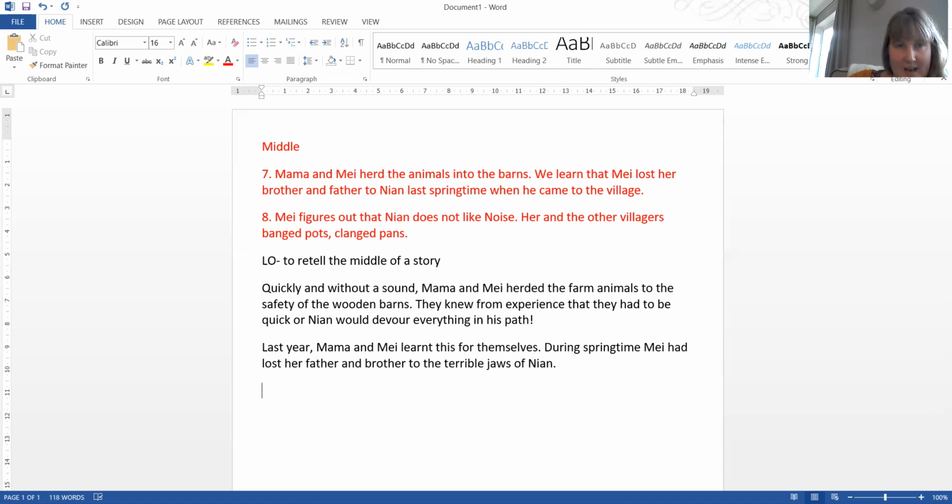So point 8, May figures out that Nian does not like noise. Her and the other villagers banged pots and clanged pans. Nian appeared. Now I remember in the story, May stands strong, and we hear that she can hear Nian's tummy rumbling, and she can smell his terrible rotten breath and his long greasy tongue.